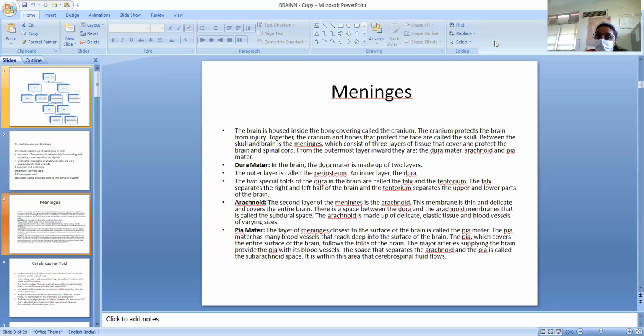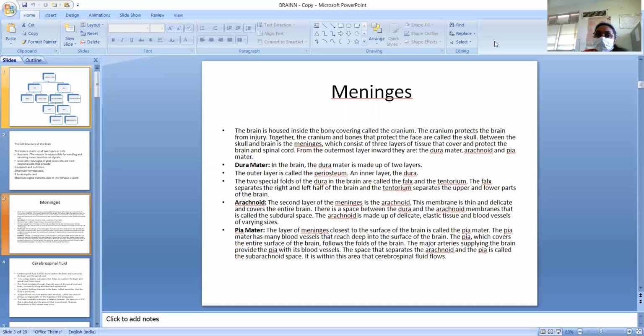When you see a skull, it means there are two parts of bone: one that covers our face, that is the facial skeleton, and another bone that covers our brain, that is called the cranium. So the cranium and facial skeleton both make up the skull. Remember it. Between the skull and brain are the meninges.